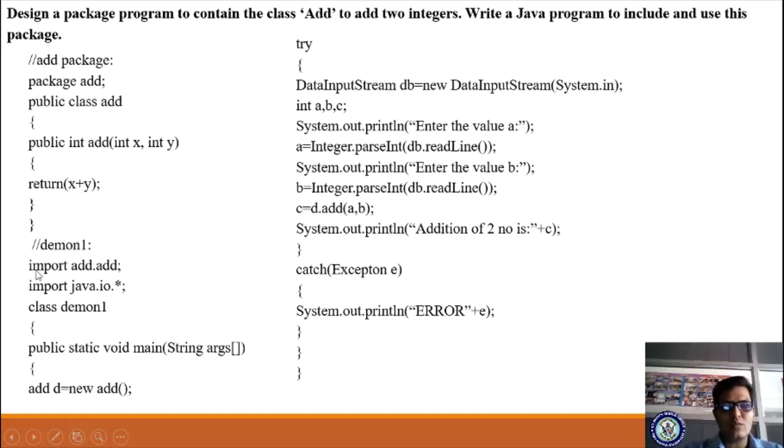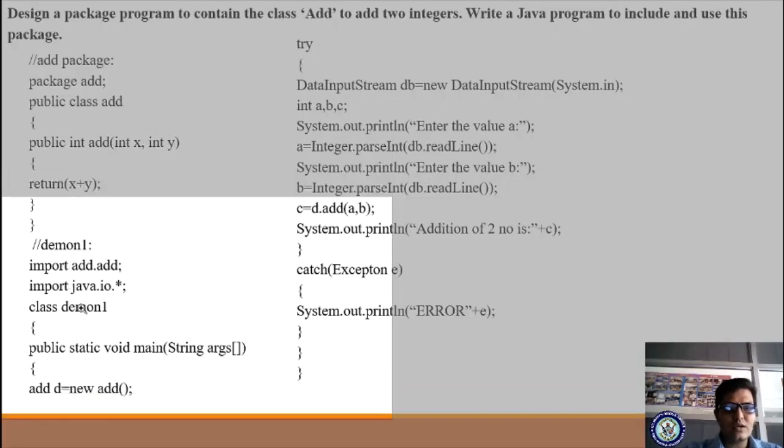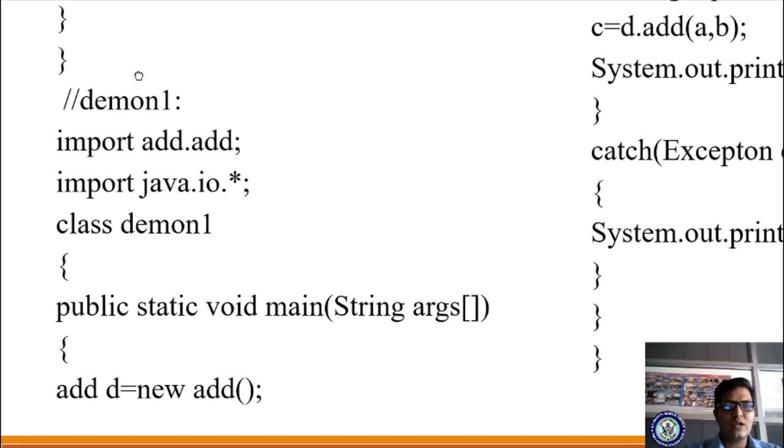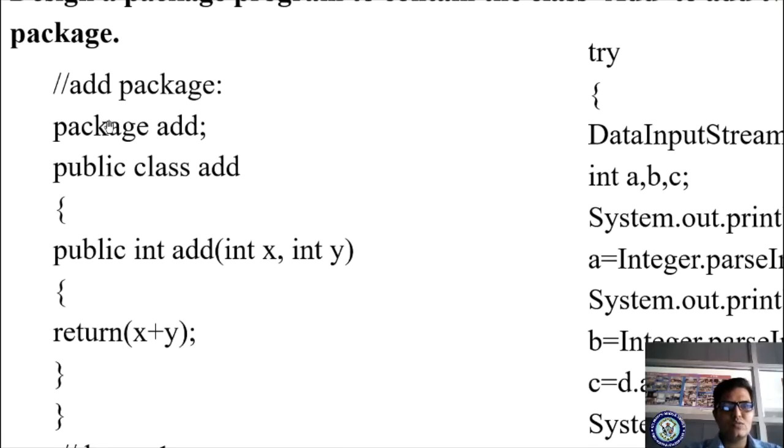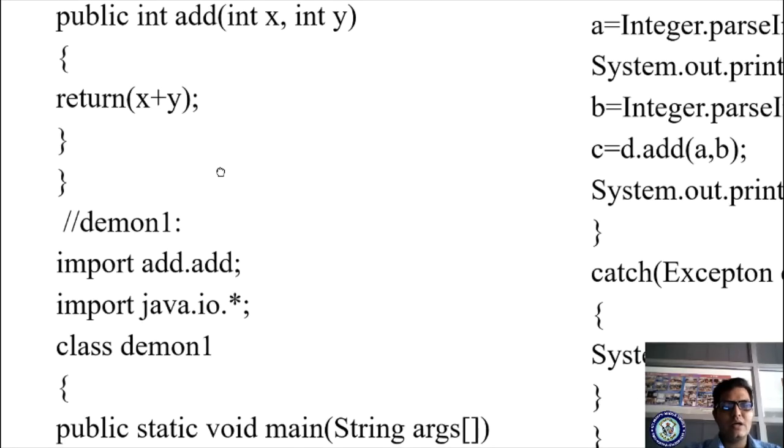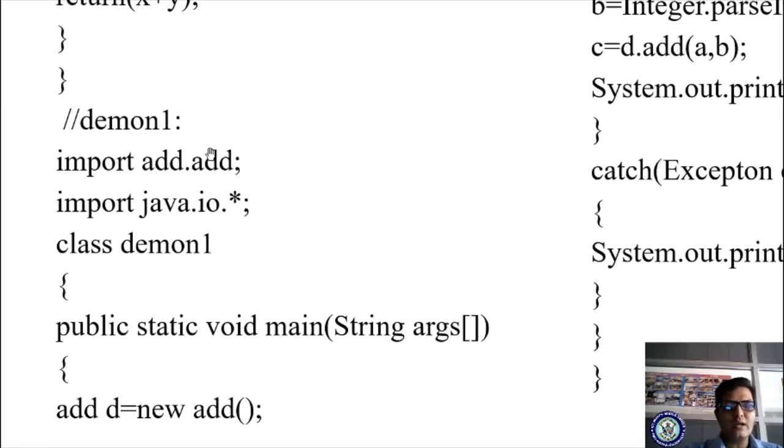Now I am writing one more source code. If you observe here, import java.io.star I am writing, and I am writing one more import statement. Please look carefully here. If you observe carefully, you understand what actually we are doing. This is one code we have placed in the add folder, and I am writing one more in a new notepad. In the notepad I am first writing import add.add.